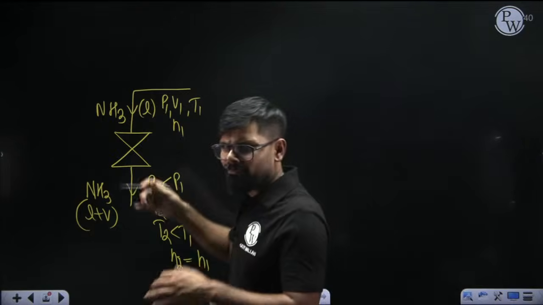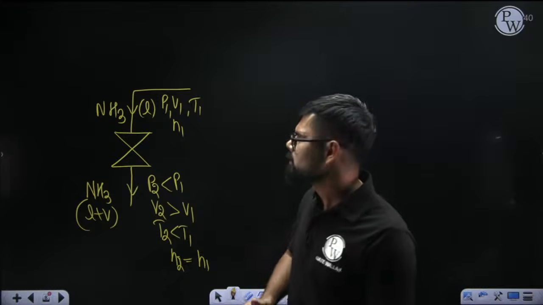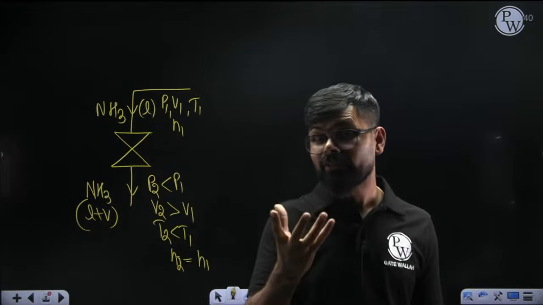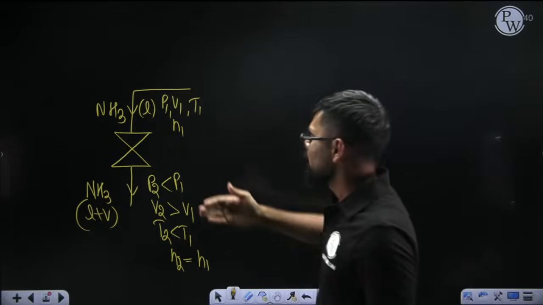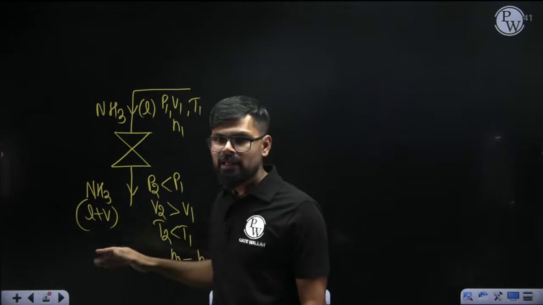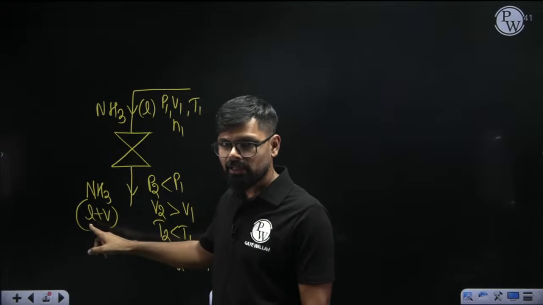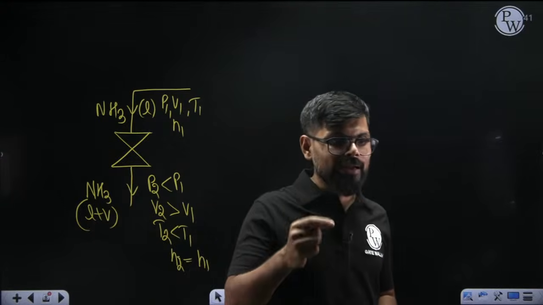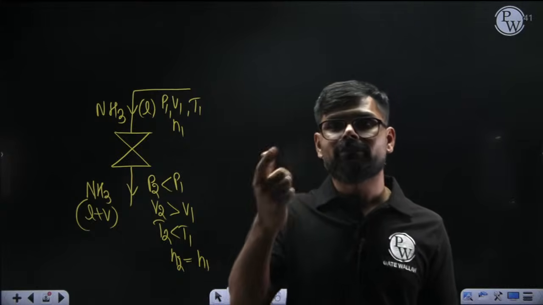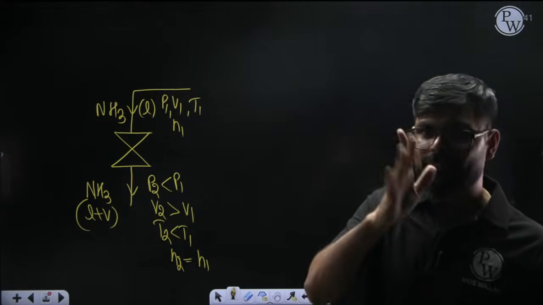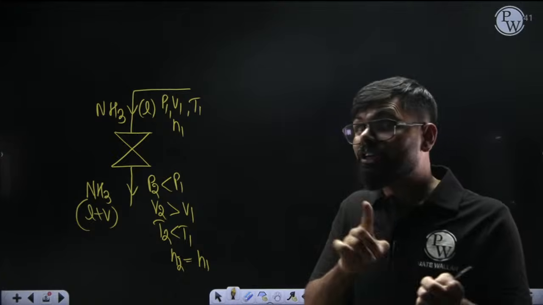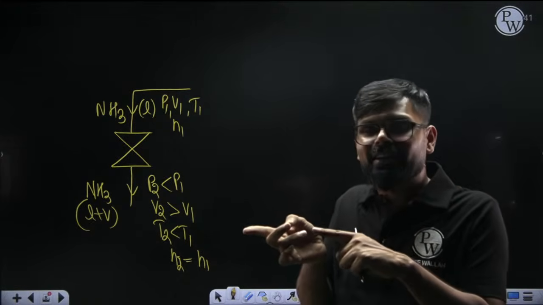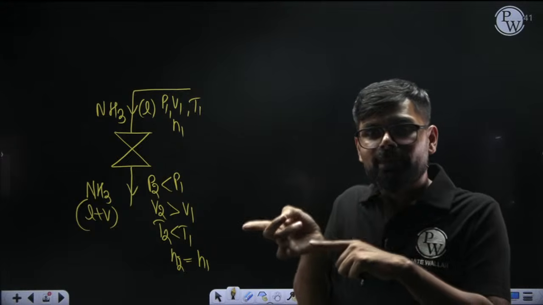Just assume that we have 1 kg of NH3 liquid. After throttling, half a kg remains liquid and half a kg converts into vapor. Whenever you convert a liquid into vapor, latent heat of vaporization is required. But you did not supply any energy. You are getting my point, right?